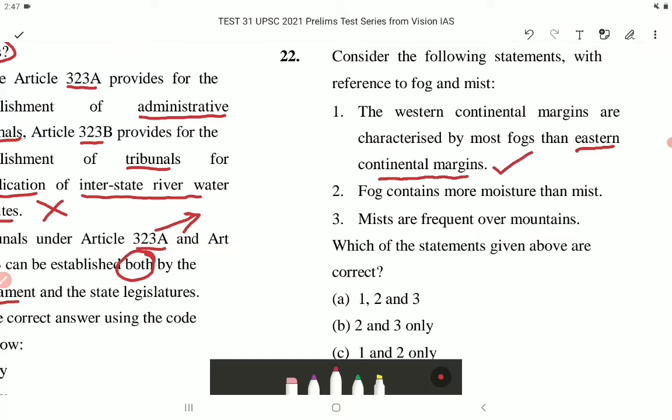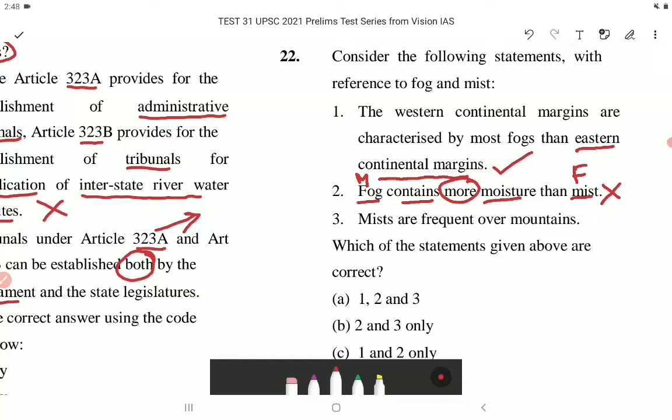Then we have statement 2. Fog contains more moisture than mist. This is incorrect. It should be mist. Mist contains more moisture than fog. So the difference between mist and fog is that mist contains more moisture than fog.